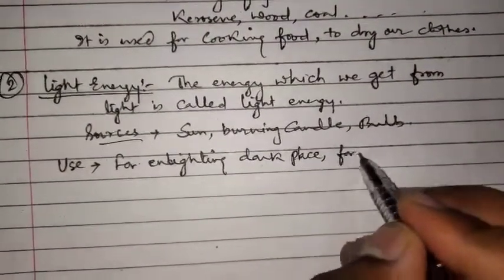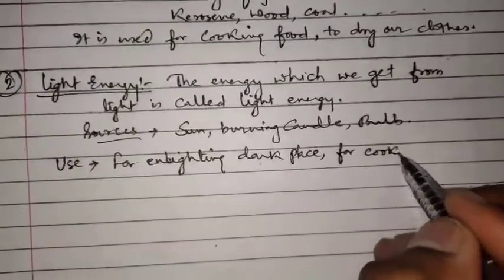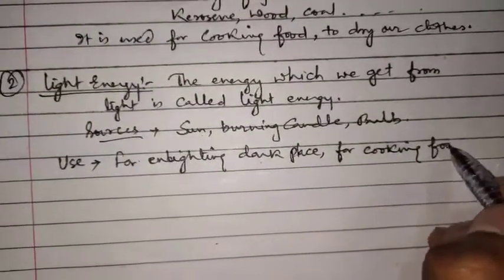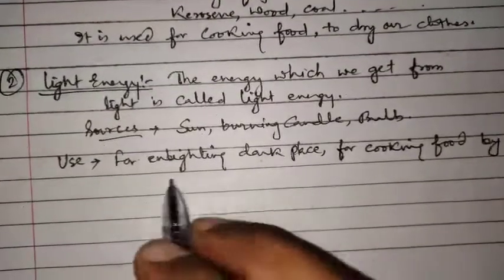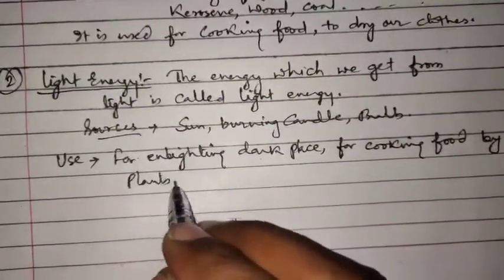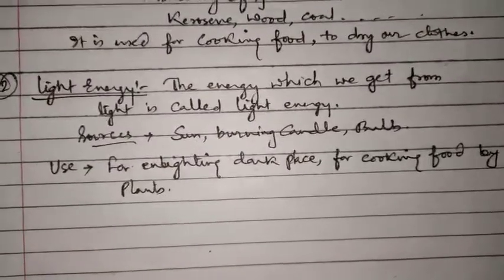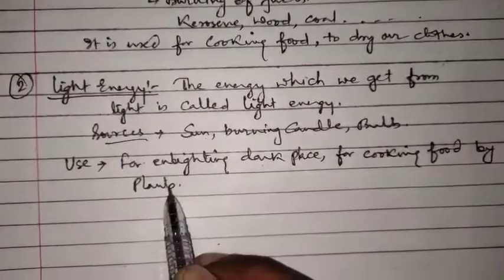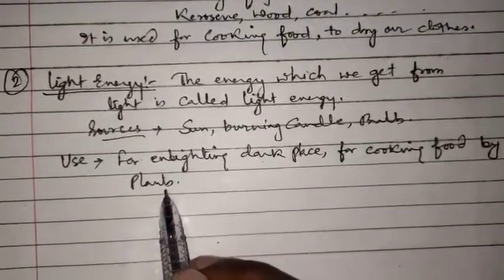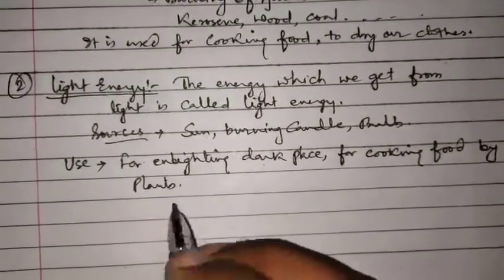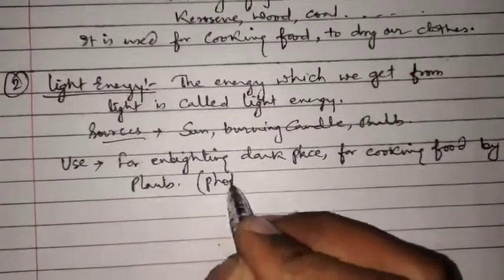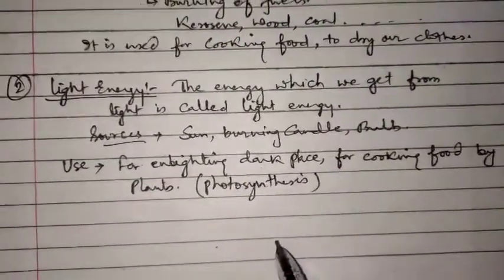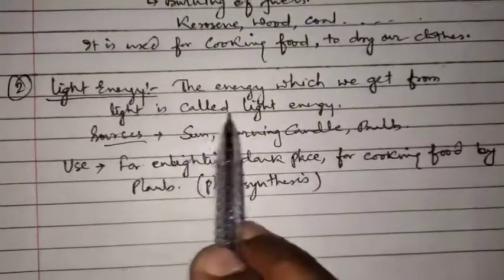Then for cooking food by plants, all the plants cook their food in the presence of light energy. That is another use of light energy for the plants. That is called photosynthesis. This is the second form of energy, and I hope that this form of energy is also clear to you all.